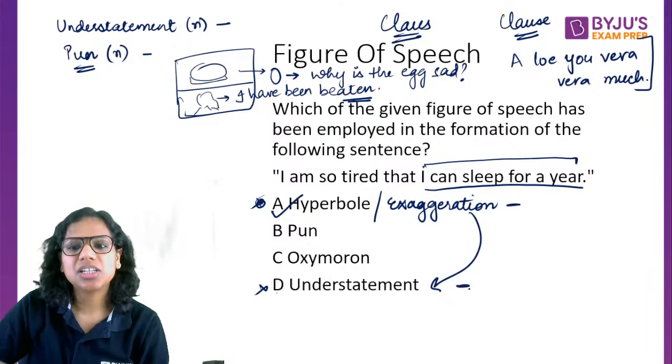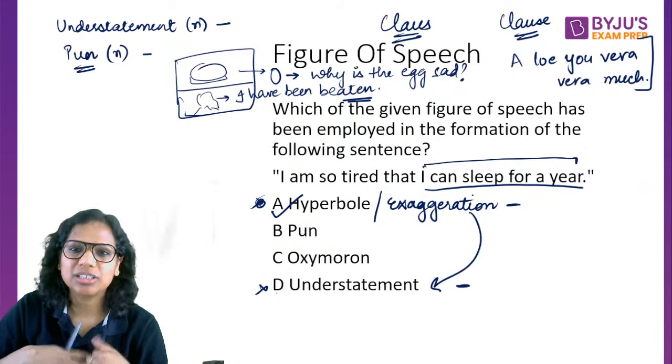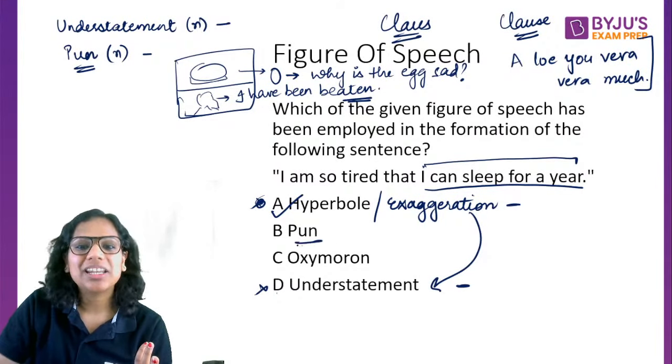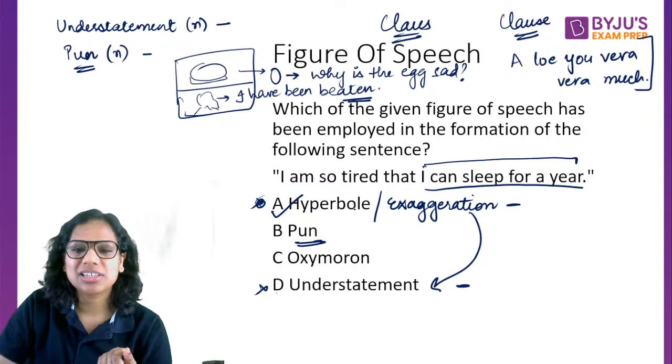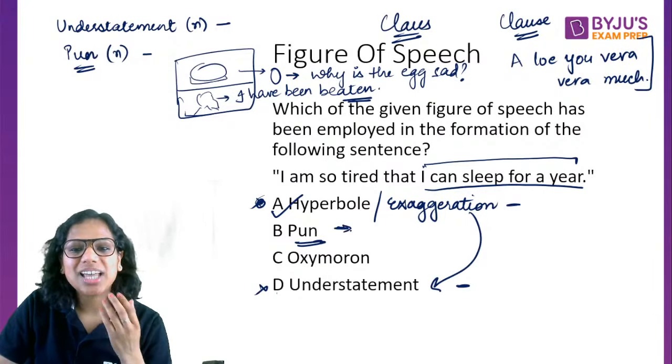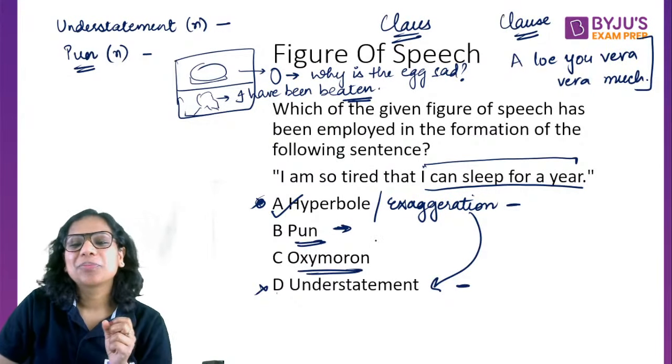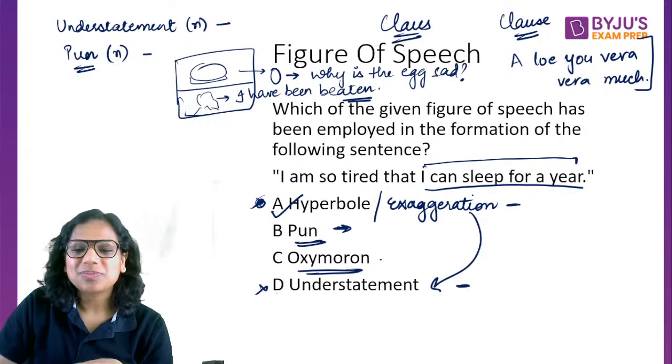Understatement: "Oh, I'm not as young as I used to be." Let's say I'm 70 and I'm saying this. Clearly an understatement, I'm downplaying my age. Pun: I've given you some examples here. Actually, a lot of puns that I know relate to language and grammar, so that's why I refrain from making them.